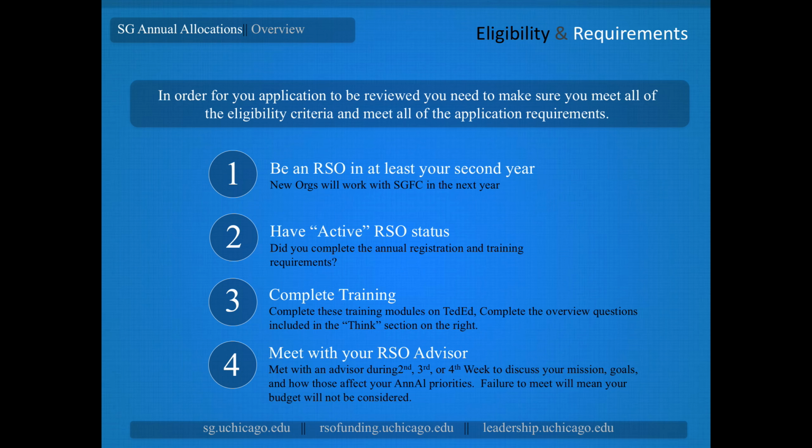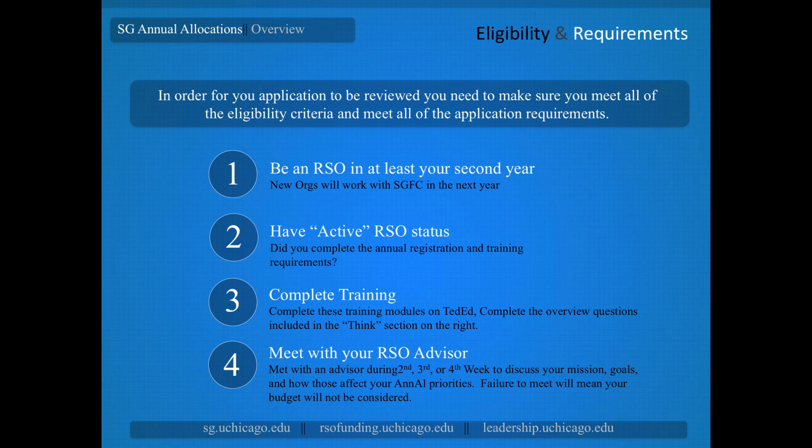The second step is for you to have active RSO status. Every year, the Center for Leadership and Involvement requires that each RSO registers through Blueprint in the spring, completes required trainings, and participates in a fall orientation. You have to have completed those requirements to be eligible for funding.